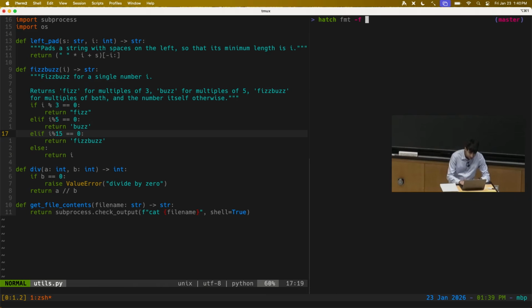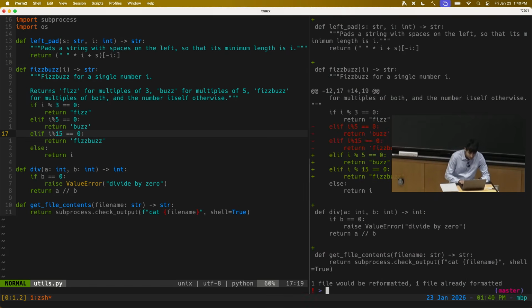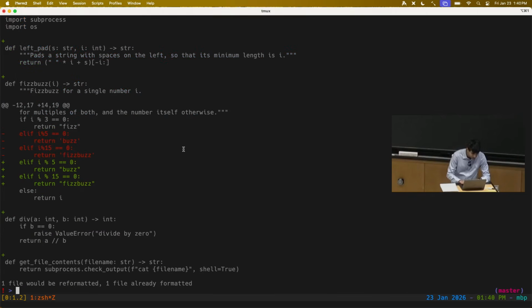But again, focus on the concepts. So if I do hatch fmt -f to run the code formatter, and if I run --check, it will check to see if the code is compliant with the formatting standards and show me what needs to change. So here I'm going to zoom in on this window, and we can see it shows a diff. So it's showing like, okay, we want a little bit more spacing between our function definitions.